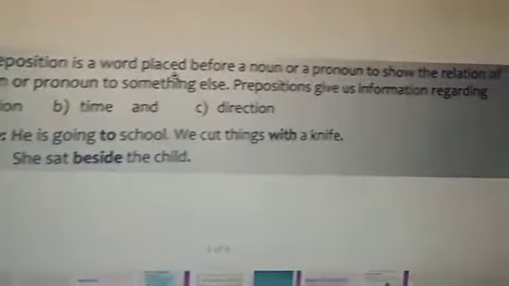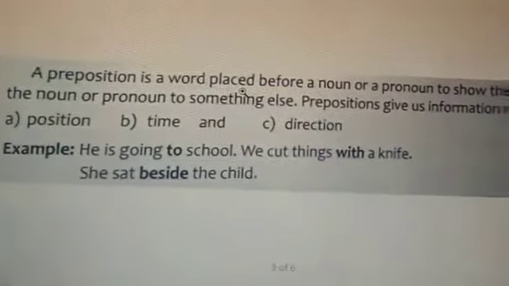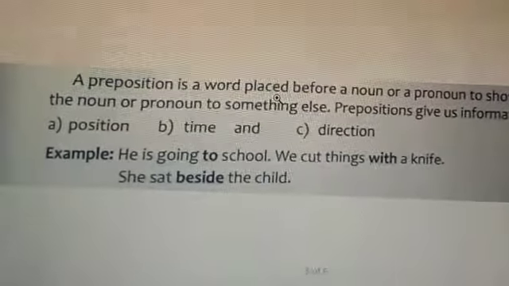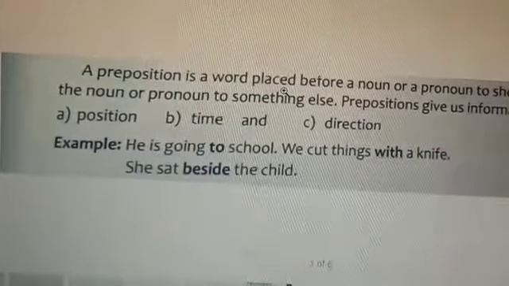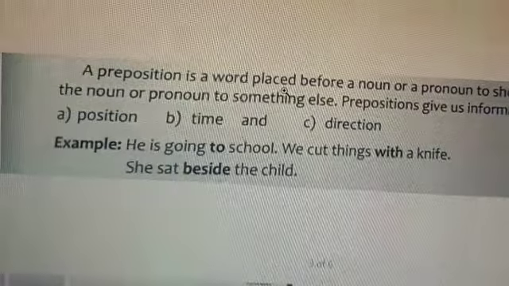Prepositions give us information regarding position, time and direction. Example: he is going to school. So, to is a preposition. We cut things with a knife. With is a preposition. She sat beside the child. Beside means near. Beside is also a preposition.